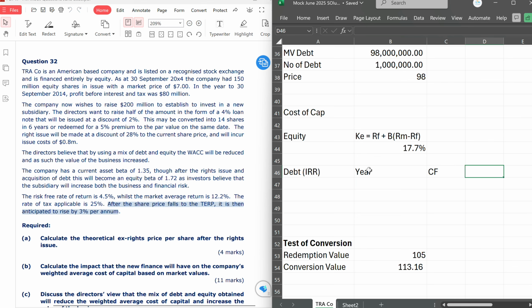Remember, we're going to need 2 discount factors because we're going to do trial and error twice for the IRR calculation. For year 0, the cash flow is minus 98, which is the price of the bond. From year 1 to 6, there will be coupon, and we expect that coupon from year 1 to 6.